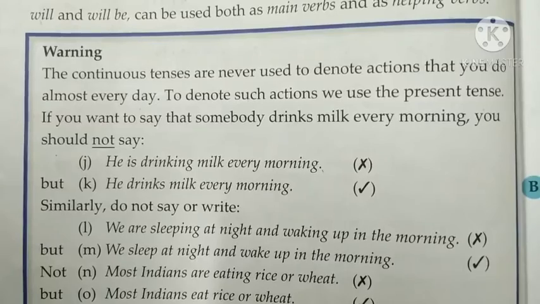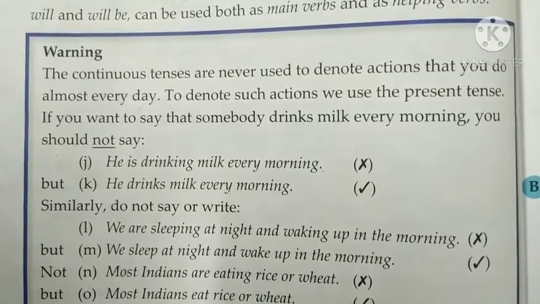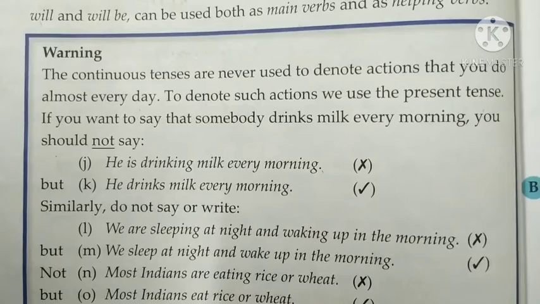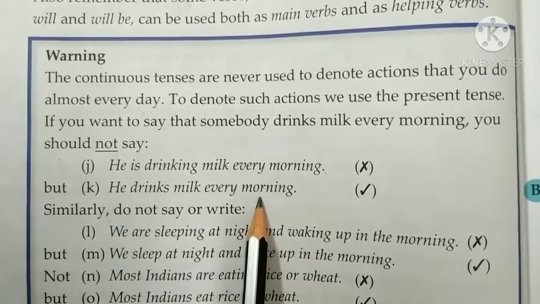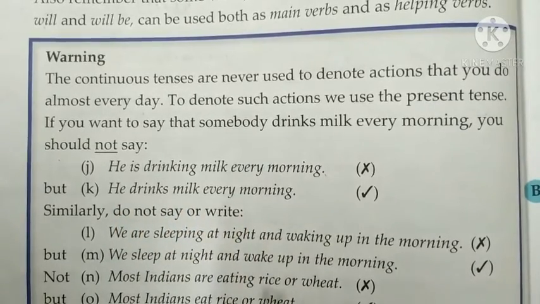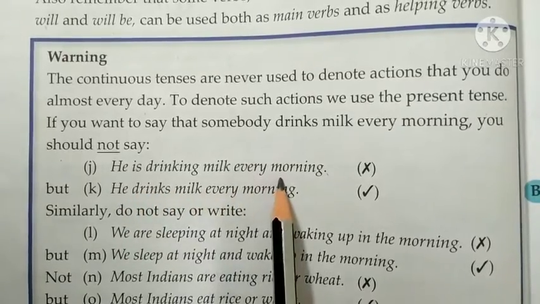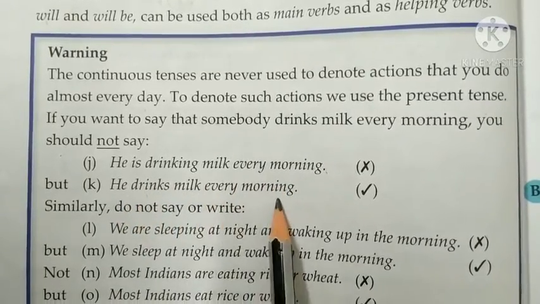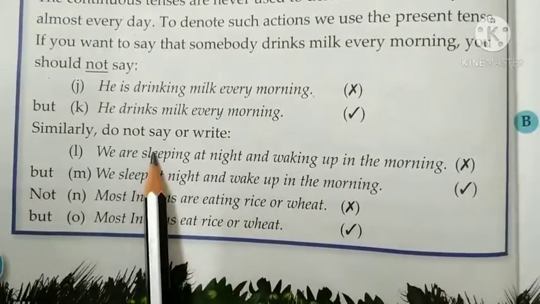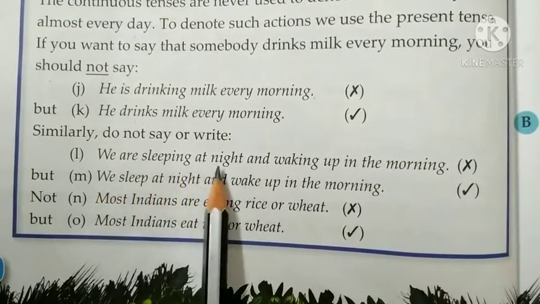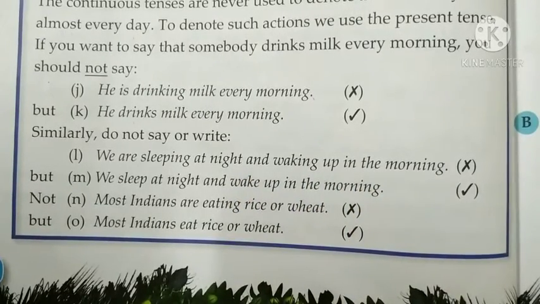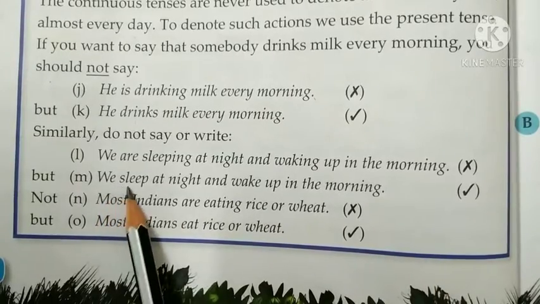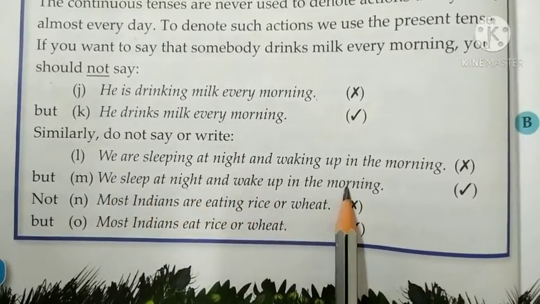When there is some action which you do on a daily basis, then you should not use the continuous form, children. You should use the simple present form. Like here, he drinks milk every morning, right? So this is in the daily routine. So you don't say he is drinking milk every morning. No, he drinks milk every morning. Similarly, do not say or write we are sleeping at night and waking up in the morning. No, you do it daily, right? This is the work which you do daily. So you say we sleep at night and wake up in the morning.